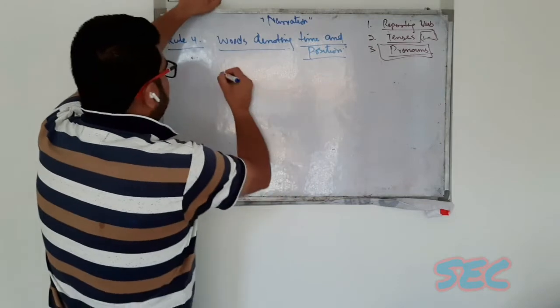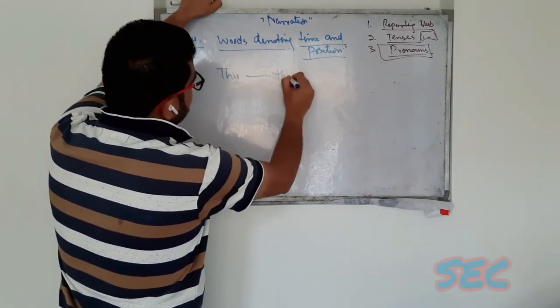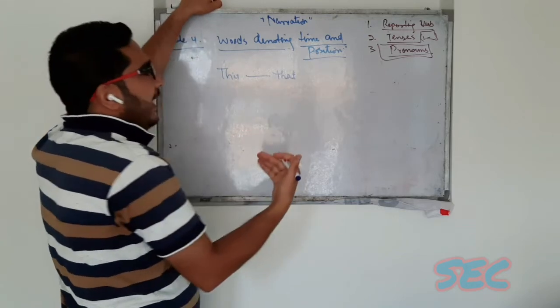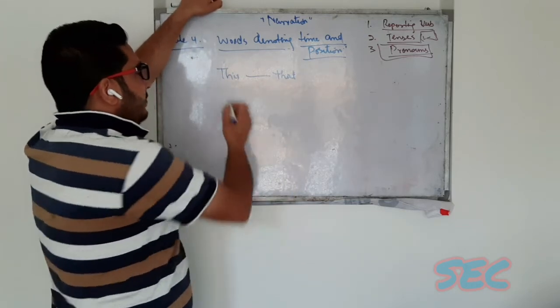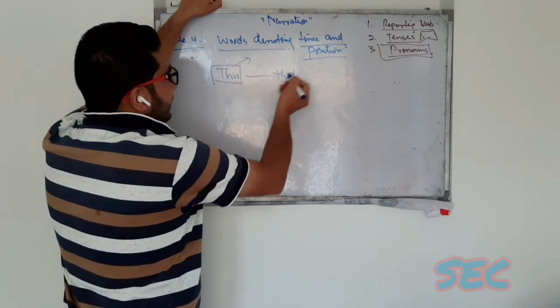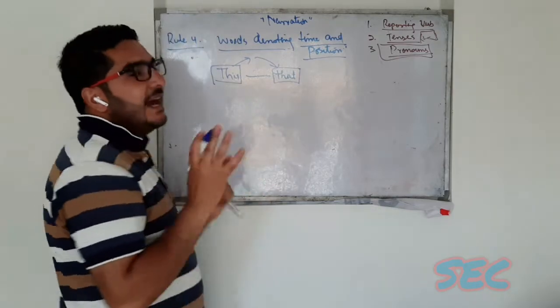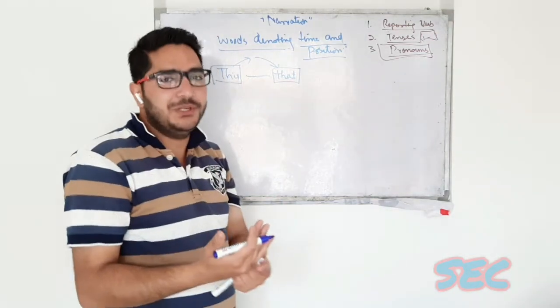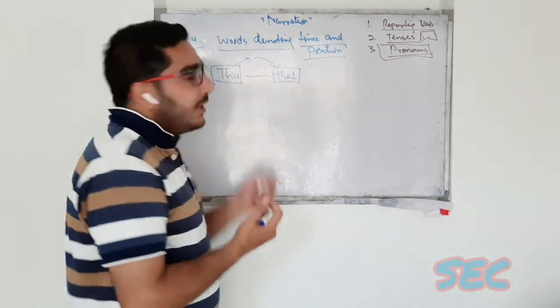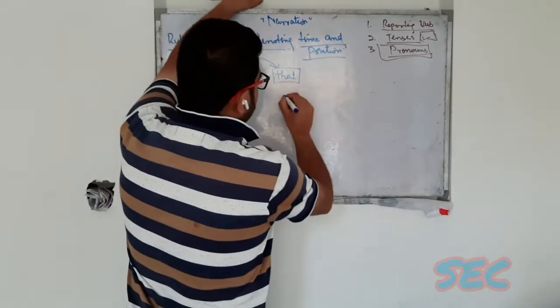See, for example, this becomes that. So whenever we have a sentence where the word this is used, it will change into that in indirect speech. For example, I'll write a sentence.